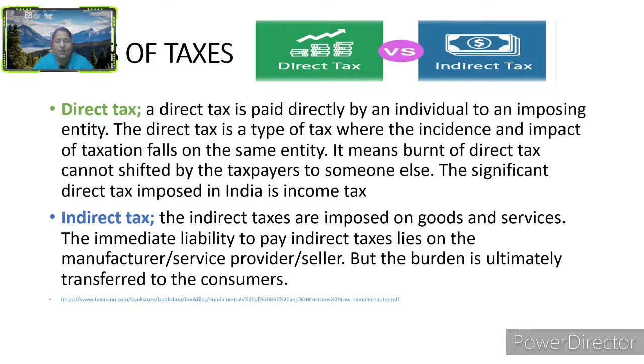See here, this is the difference between the direct tax and the indirect tax. Under the indirect tax, the tax is ultimately transferred to the consumers.